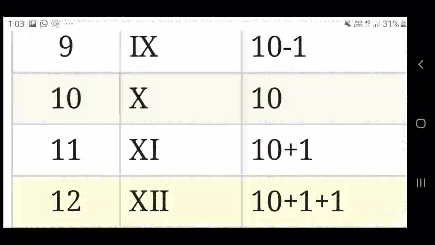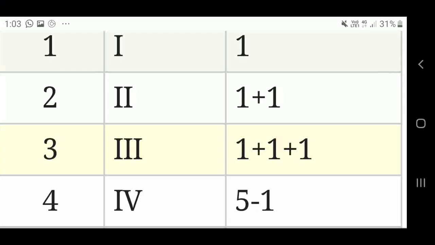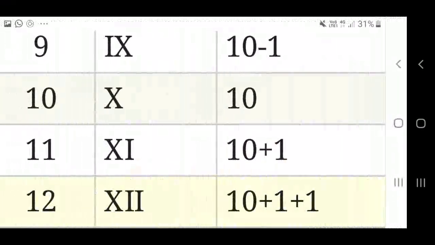You see that? 4 is 5 minus 1. But if you write 5 first and then 1, it will be added. We will get only 6. In that case, write the smaller number first, then the greater number. Then it will be subtracted. IV. I is 1, V is 5. Smaller number on the left side, so 5 minus 1. The rule is, if the greater number is on the left side, you just add. If the smaller number is on the left side, you just subtract. Smaller number, subtraction; greater number, addition. That is the only thing you have to remember.